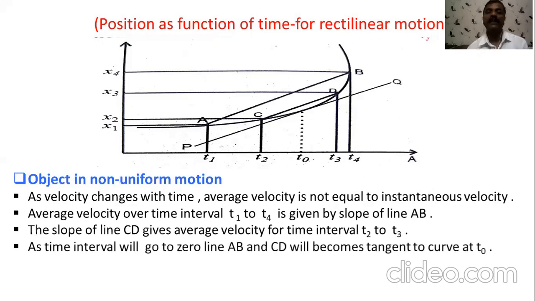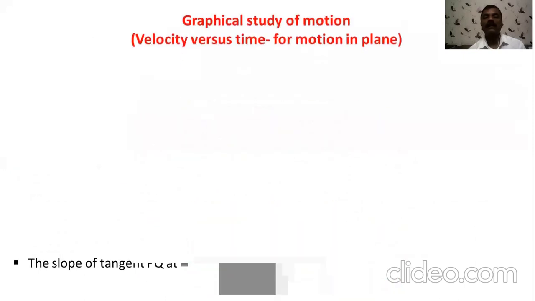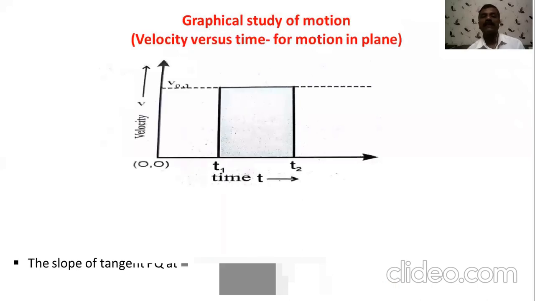Again, if we decrease the time interval, then the AB and CD lines become tangent to the curve. In the figure, line PQ is shown as a tangent to the curve at time t0, which gives the value of the instantaneous velocity. So if we find out the slope of line PQ, which is a tangent to the curve, it gives the instantaneous velocity.